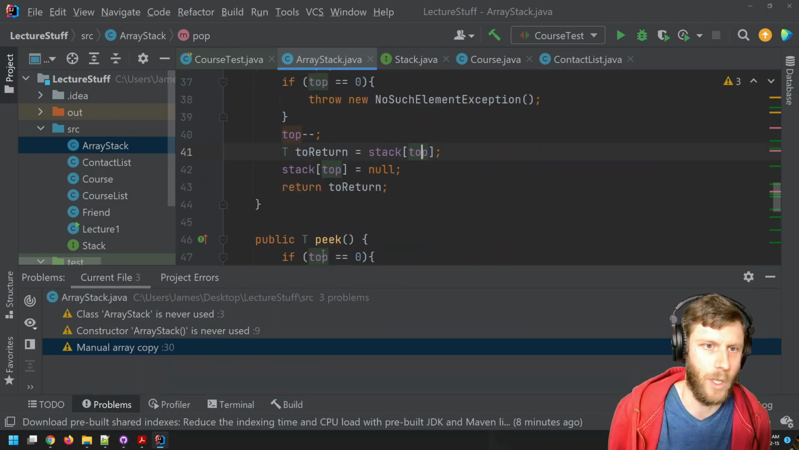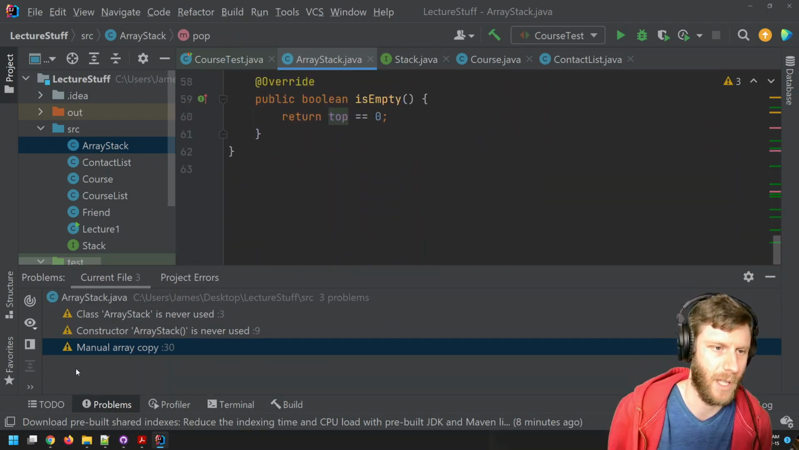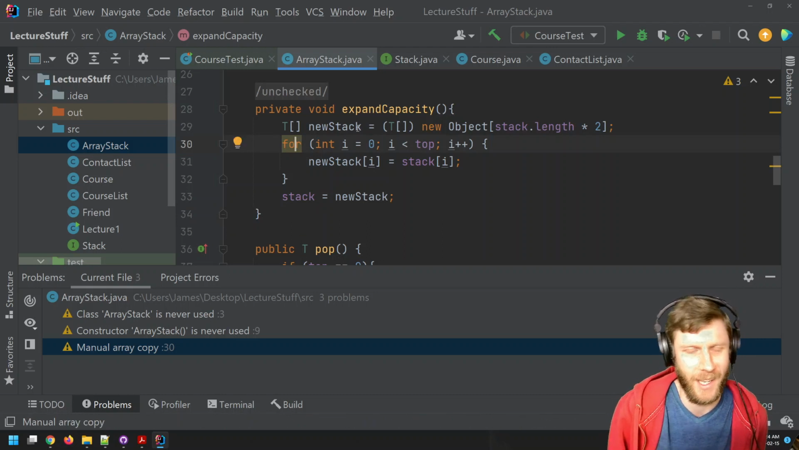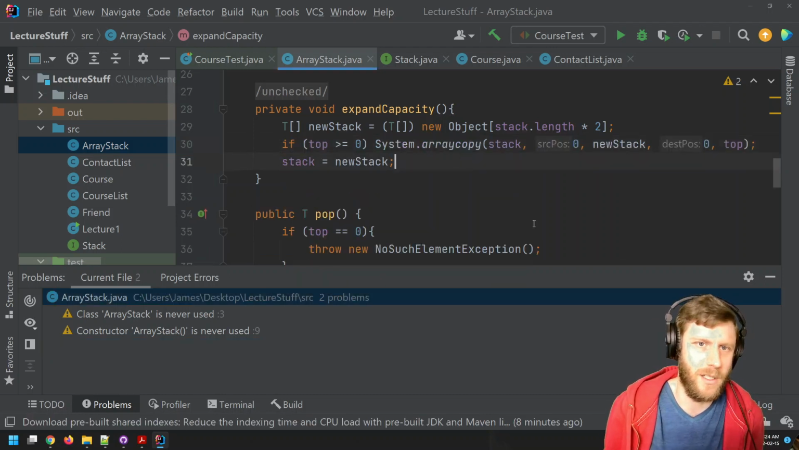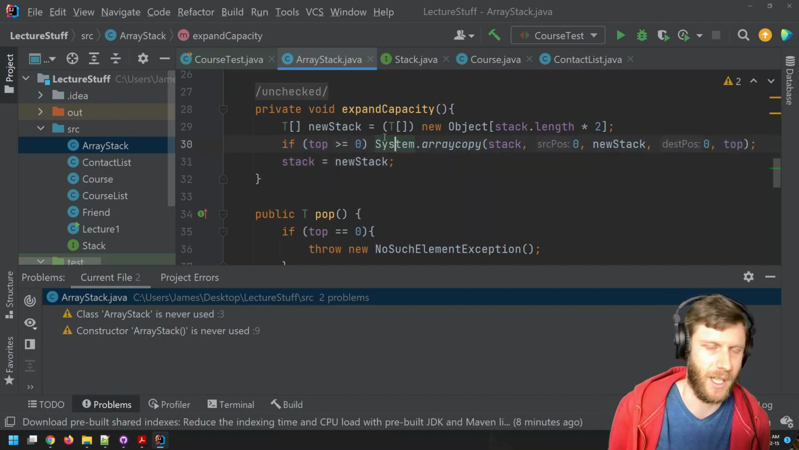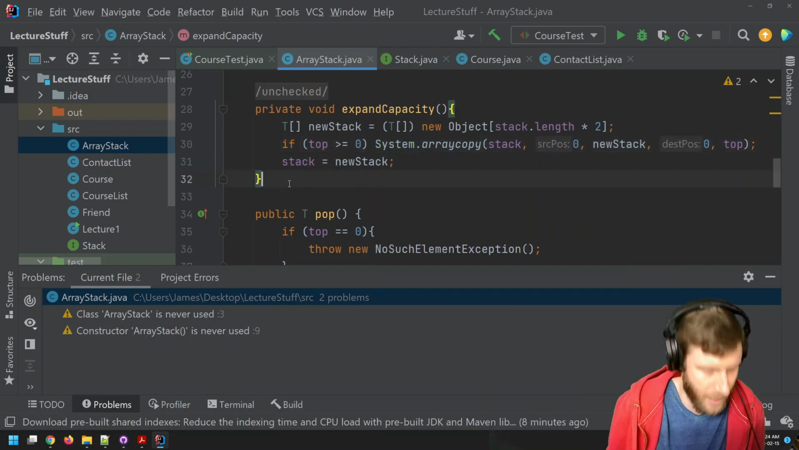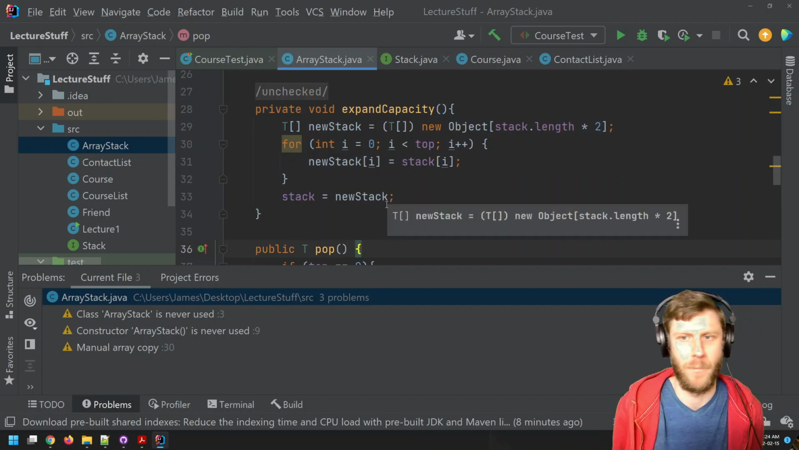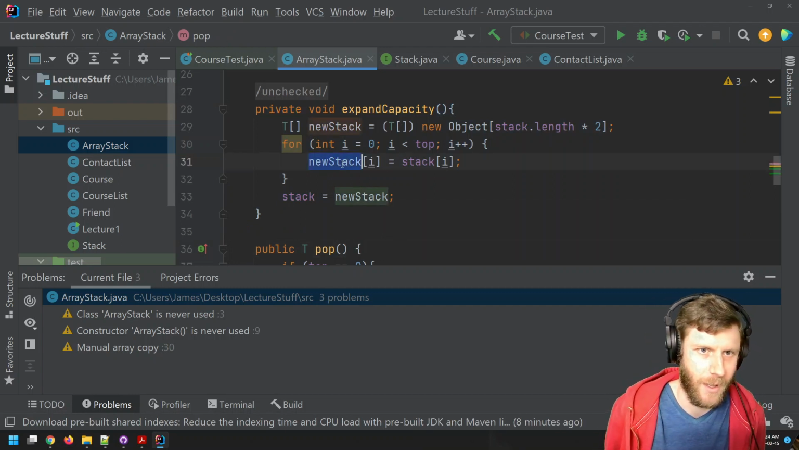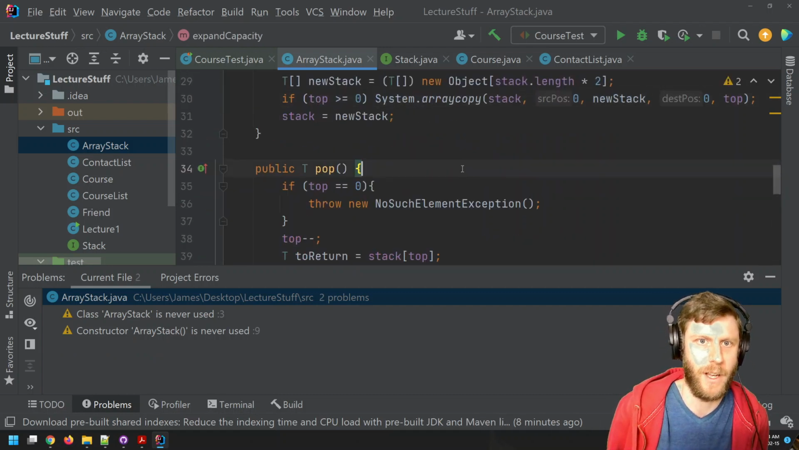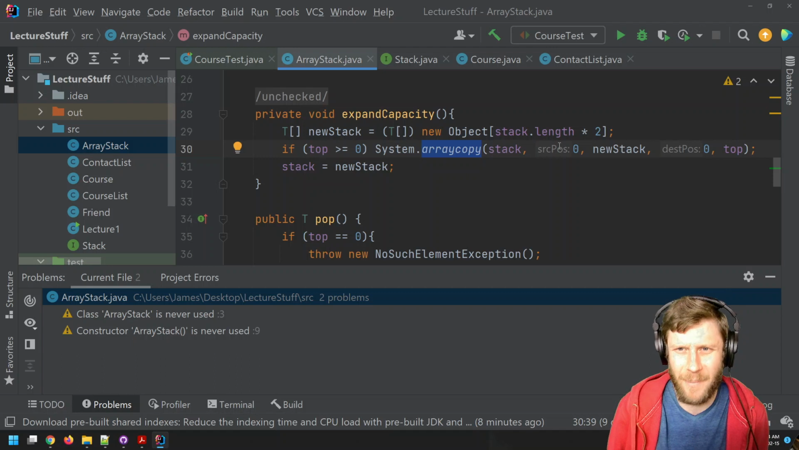If you ever see this warning in IntelliJ, it's letting you know you're doing this manual array copy. And if you click it, we can do this. It's just a tighter version of expand capacity. But for our purposes, I like this because to a new programmer, there's no magic here. If I go back to this, you're seeing System.arraycopy, and you're going to think, wait, what is that? How do I?